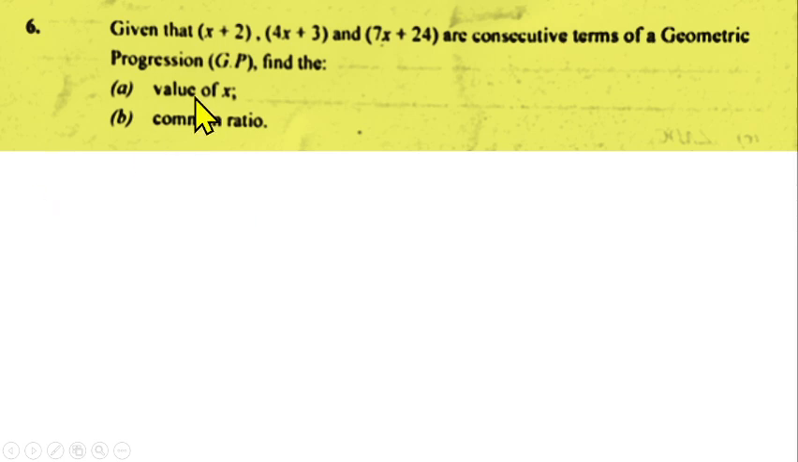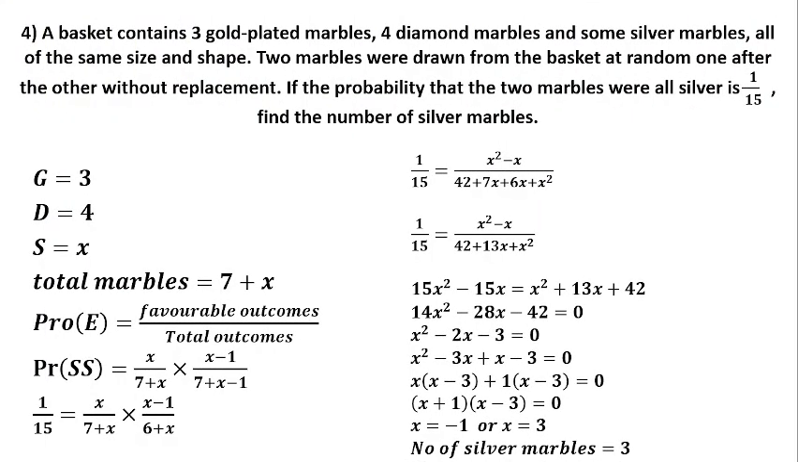We are given that s plus 2, 4s plus 3, and 7s plus 24 are consecutive terms of a geometric progression, GP. You have to find the value of s, then the common ratio. So it's very simple as well. Very simple.